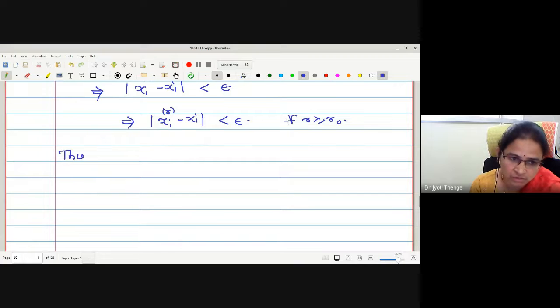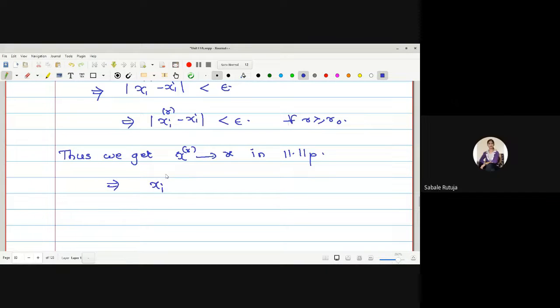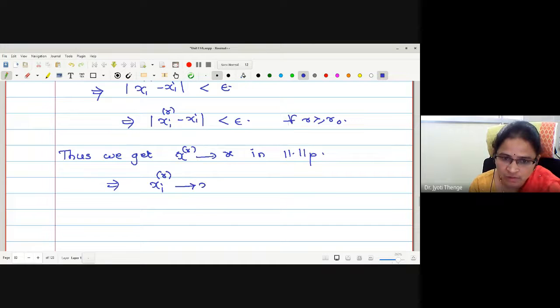Thus we get XR converges to X in norm P. But have you observed any P in this last statement? No, where we say convergence, no P is involved. Correct?